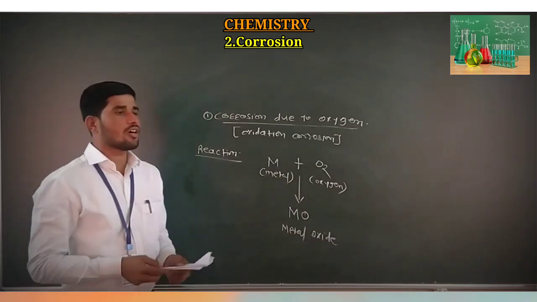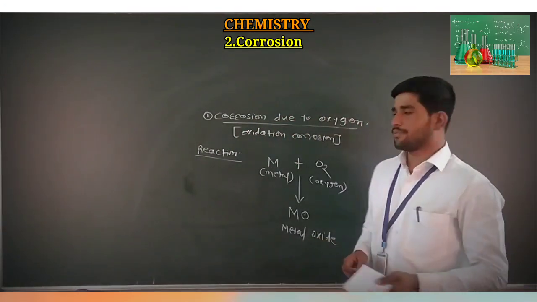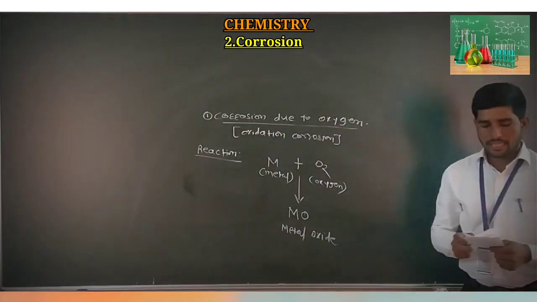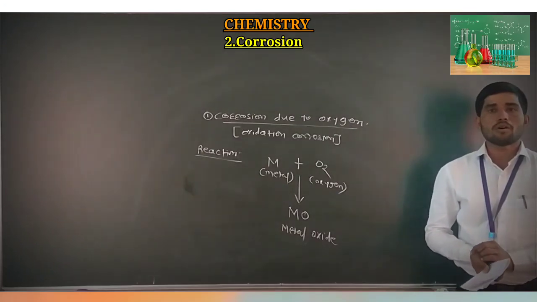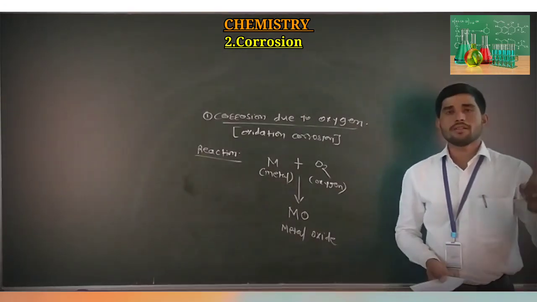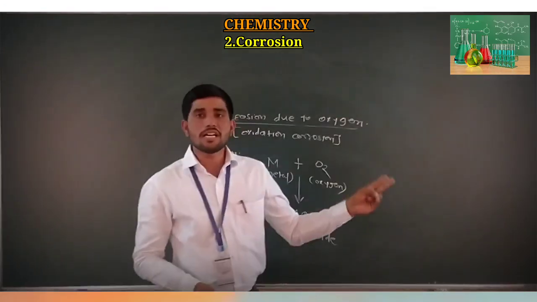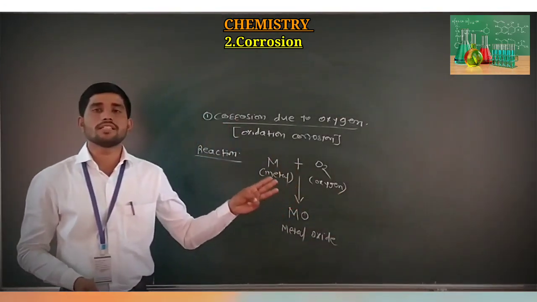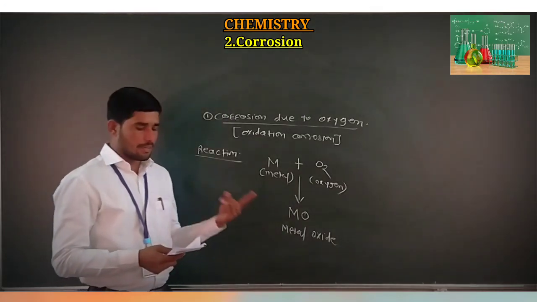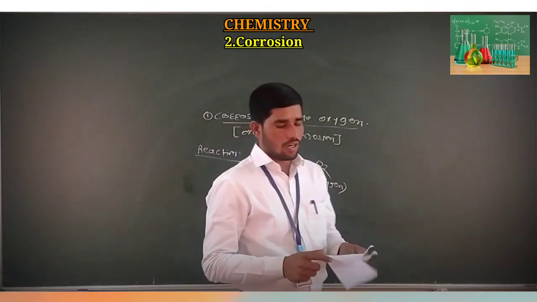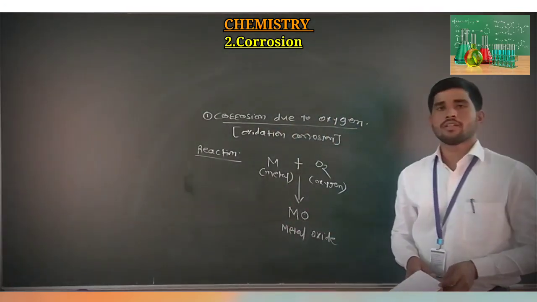These observed films are divided into three different types: the first is stable film, the second is unstable film, and the third is volatile film.